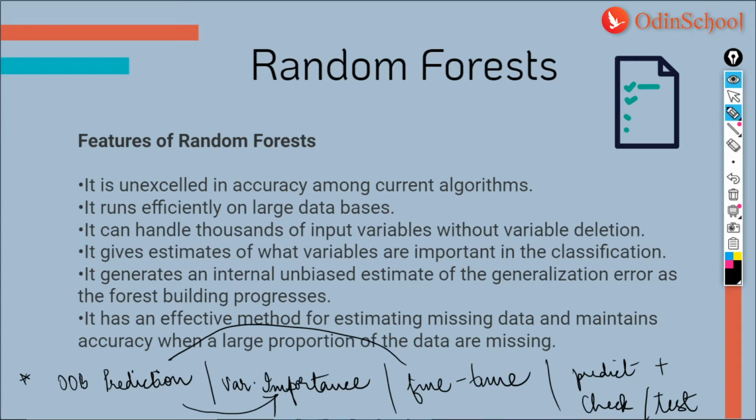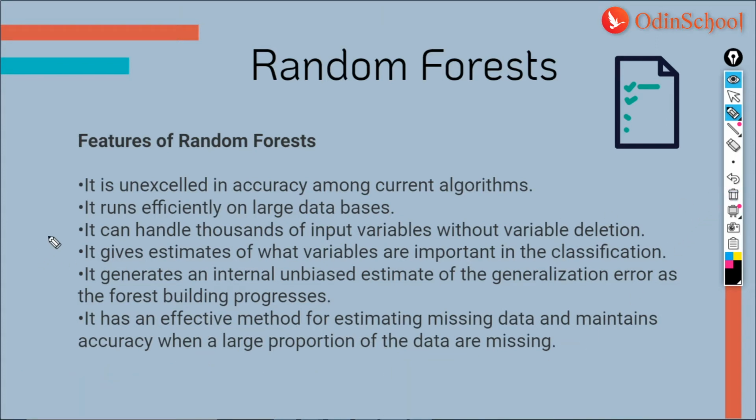Right, guys. Now, some predominantly known features of random forest, as we all know, are: it is unexcelled in accuracy among the current algorithms. It runs very efficiently on large databases. No argument, this happens to be a shortfall of decision tree. It can handle thousands of input variables without variable deletion. Point given. It gives estimates of what variables are important in classification.